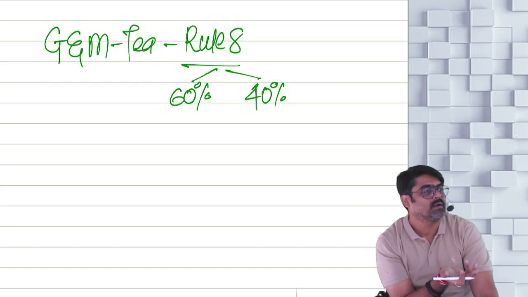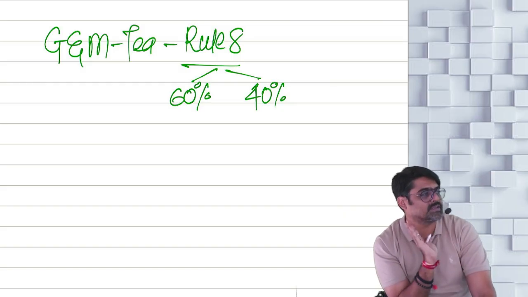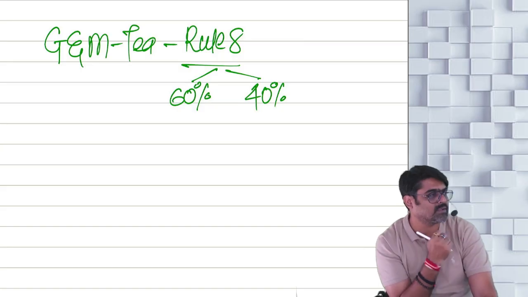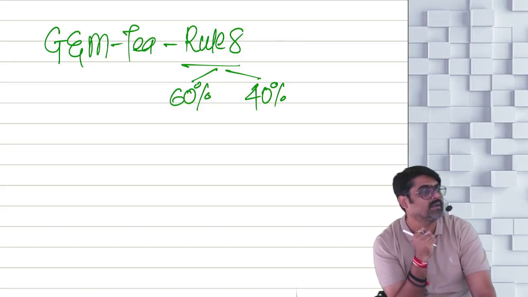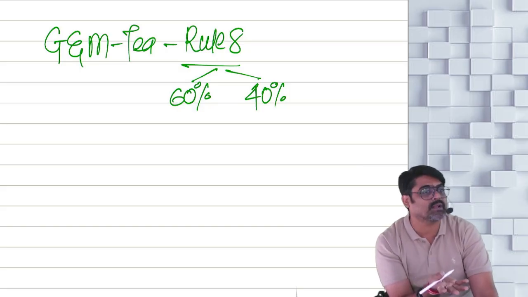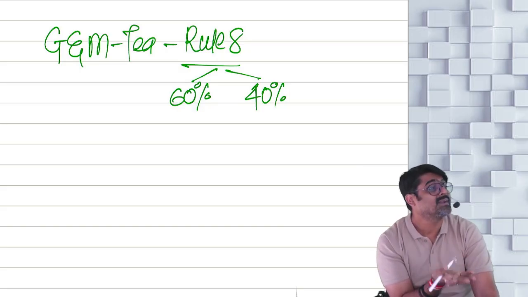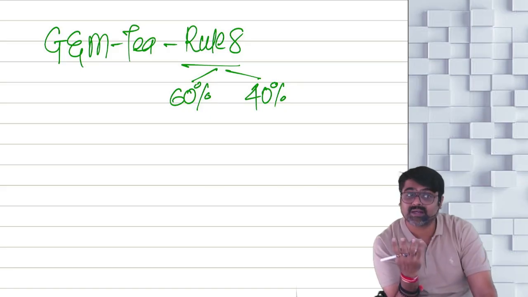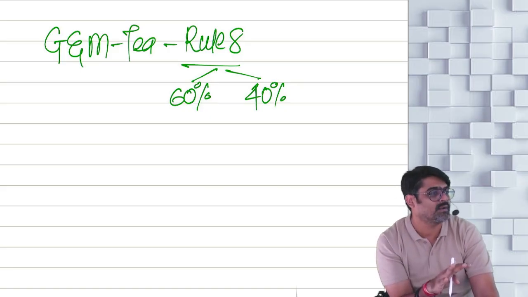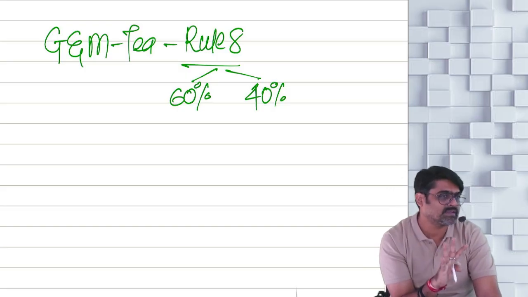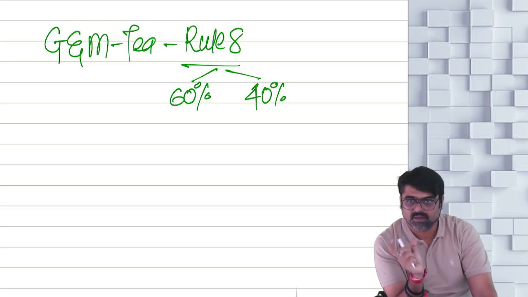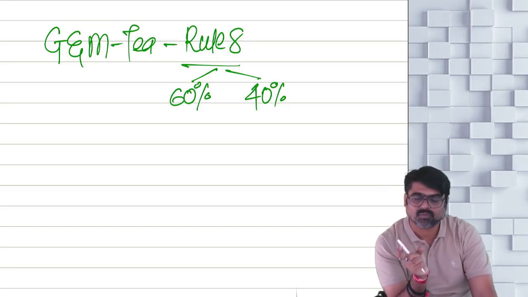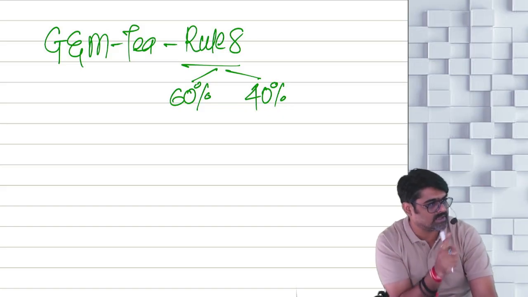How will you calculate? Sale of manufactured tea minus cost of cultivation of tea, cost of manufacturing, yes or no? All the expenses allowable under the head PGBP relating to your manufacturing as well as agricultural activities, including the depreciation of the assets used for cultivation as well as manufacturing. Reduce all those things, you will get what? Profit. Now this profit which you have calculated is nothing but your composite income, net amount, 60%, 40%.